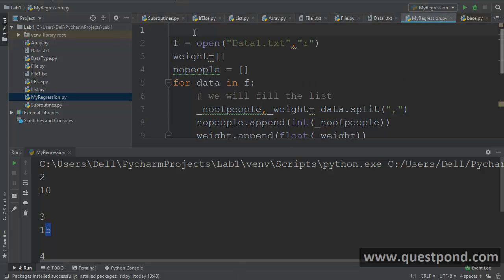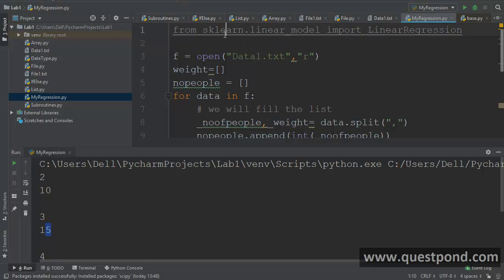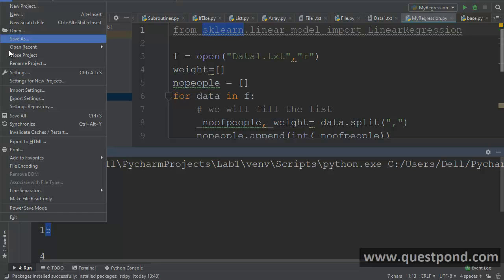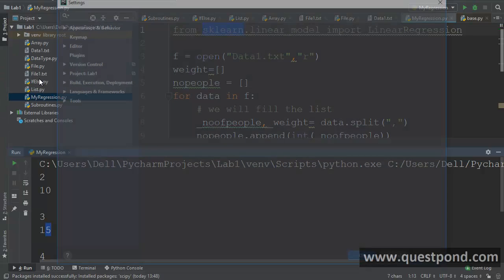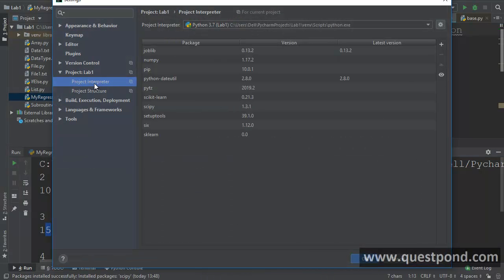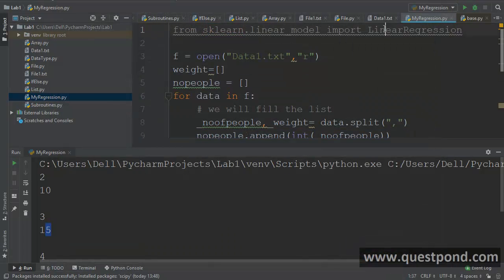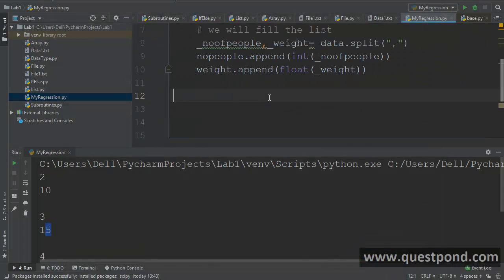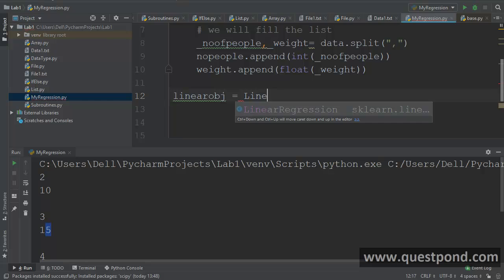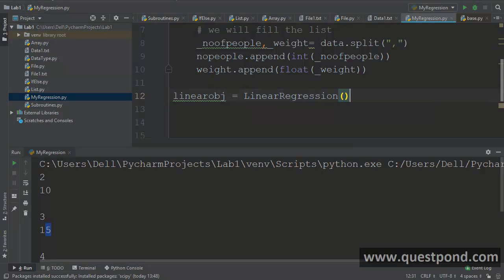In order to implement linear regression, we need to use the sklearn library. If you remember, we had referenced third-party libraries. We had gone to file settings, and over here we had this project interpreter where we had referenced SciPy. In the same way, I have referenced sklearn as well. So from sklearn, I've imported the LinearRegression class out here. Now let us create an object of it. So linear obj is equal to LinearRegression.